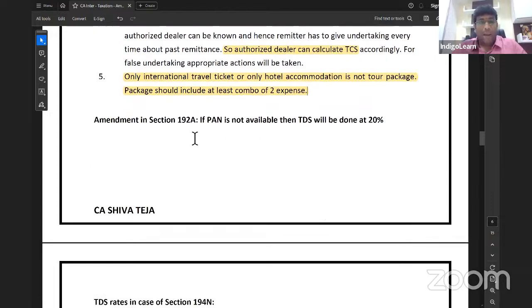Next point, amendment in section 192A, that is withdrawal from provident fund. We know that in case of RPF, if the service rendered is more than 5 years, whatever we withdraw is not taxable, it is exempt. But if service is less than 5 years, whatever we withdraw is taxable and the PF authority will do TDS. And if there is no PAN, then TDS will be done at the rate of 20%. This is also an interesting amendment.